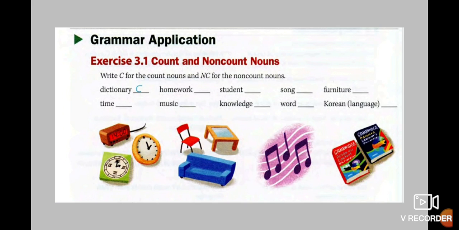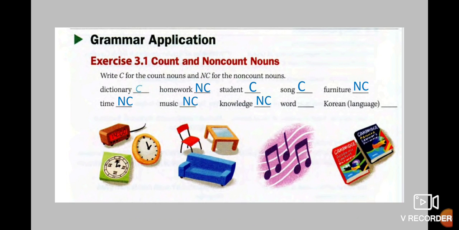So let's see. Now we pass to the grammar application, and in that case we solve exercise 3.1, which is count and no count nouns. You write C if this one is a count noun, and you write NC if this one is a no count noun. You have the first one, dictionary. This one is a count noun, so you write C. Homework. This one is a no count noun. A student, count noun. Song, count noun. Furniture, this one is a non-count noun. Time, non-count. Music, non-count.